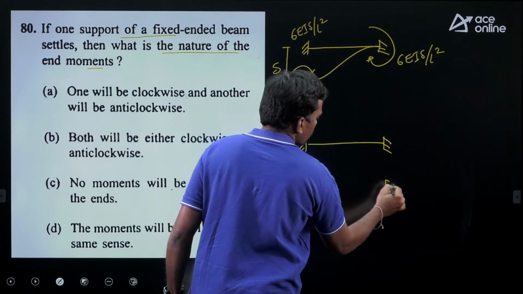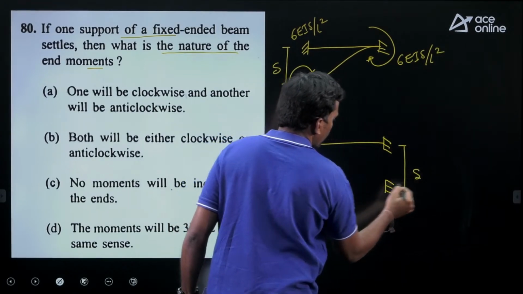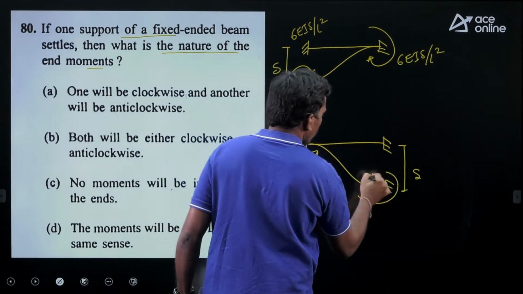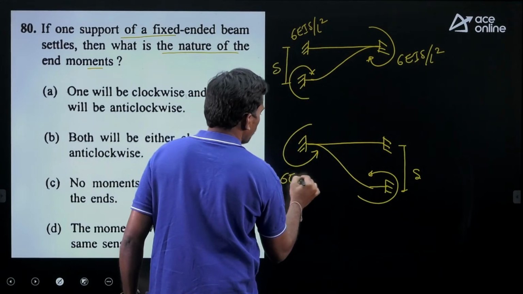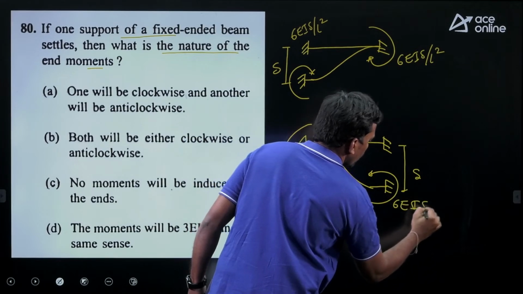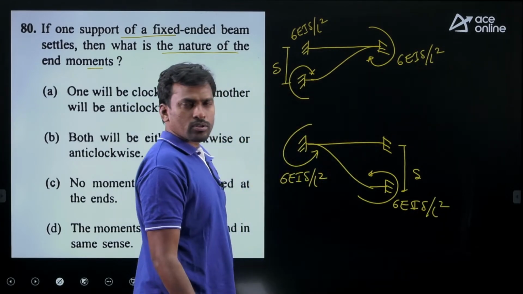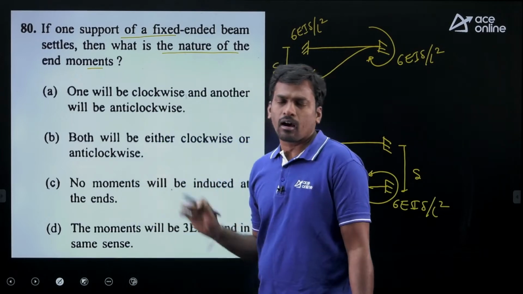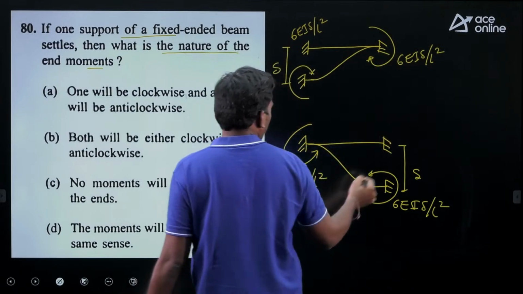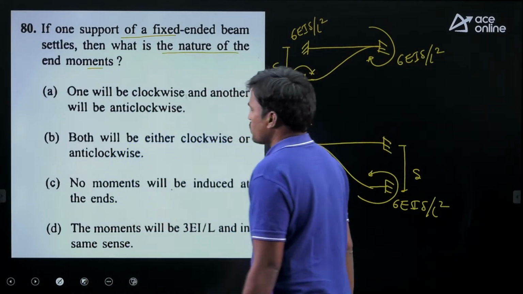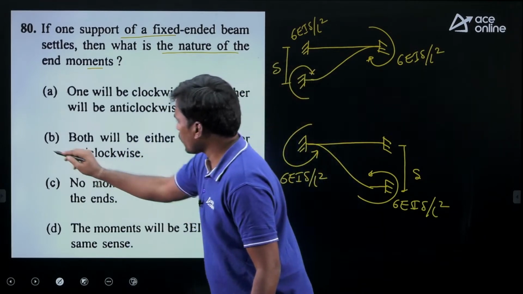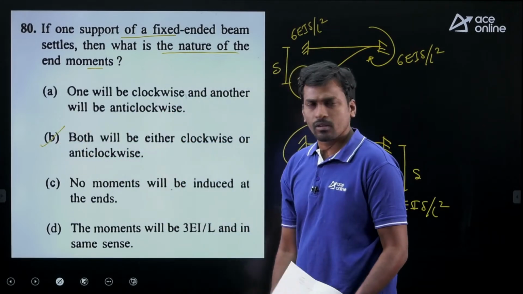For example, if the right support settles down by an amount delta, then the sinking moments are both anti-clockwise, with the same magnitude, 6EI delta by L square. So the question doesn't mention whether the left or right support is sinking. If the left support is sinking, both are clockwise. If the right support is sinking, both are anti-clockwise. So both will be either clockwise or anti-clockwise, then option B is correct.